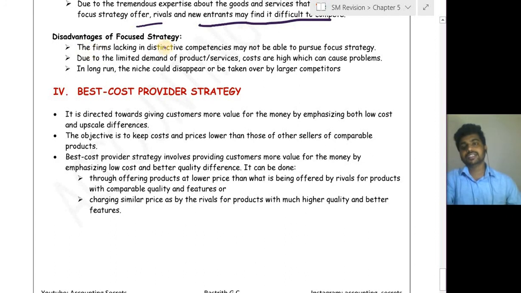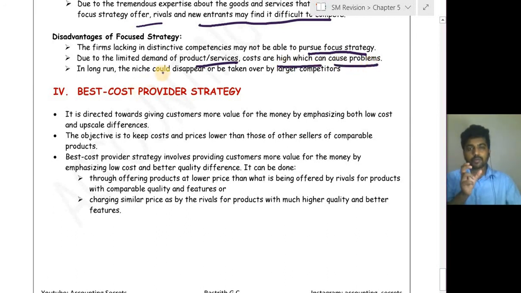What are the disadvantages? Firms lacking distinctive competencies may not be able to pursue focus strategy. So if they do not have something special compared to a normal cost leader or normal differentiator, then there is no use for the focus strategy. Due to the limited demand of the product or service, costs are high, which can cause a problem.